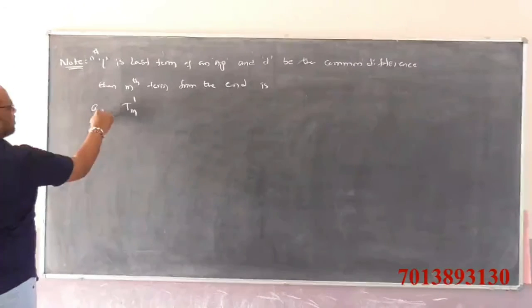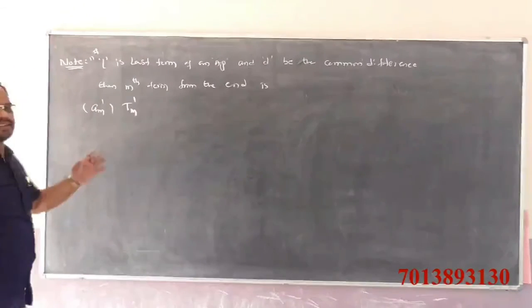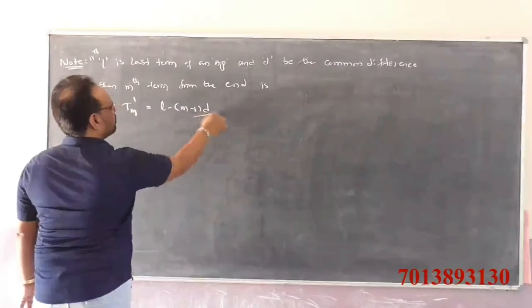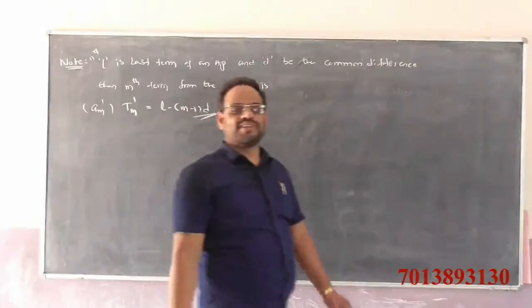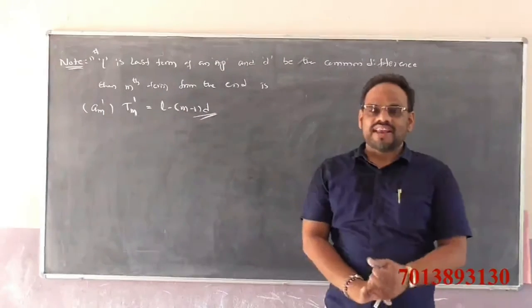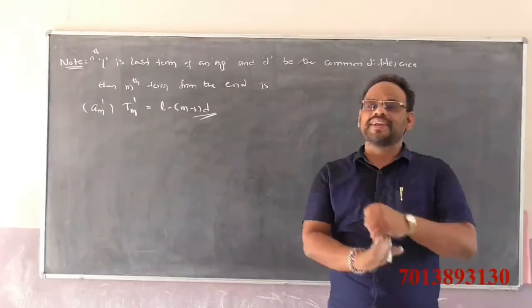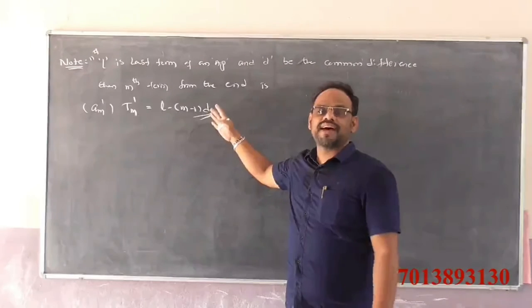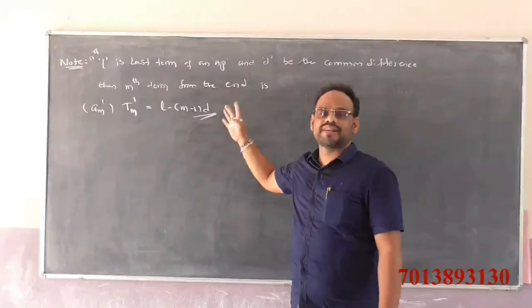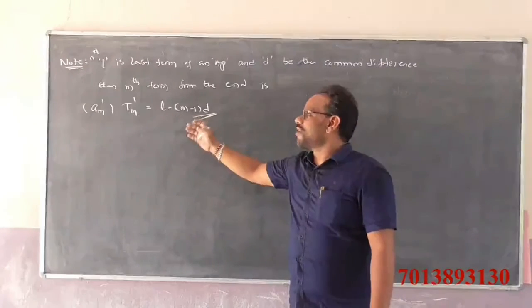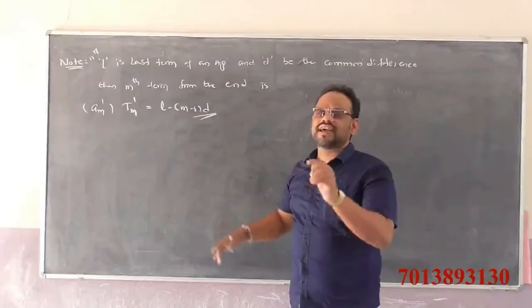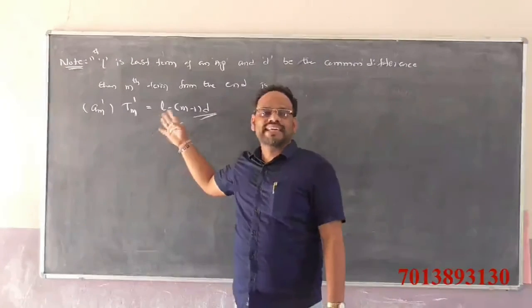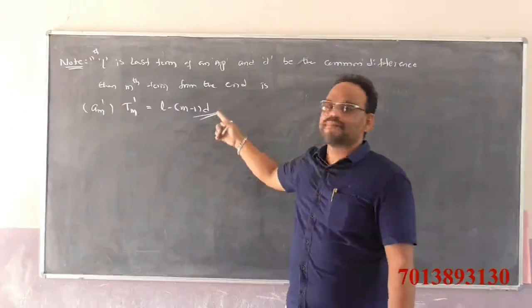Tm dash is l minus m minus 1 into d. If l is the last term and d is the common difference, then the formula to calculate the mth term from the end of an AP is Tm dash equals l minus m minus 1 into d.